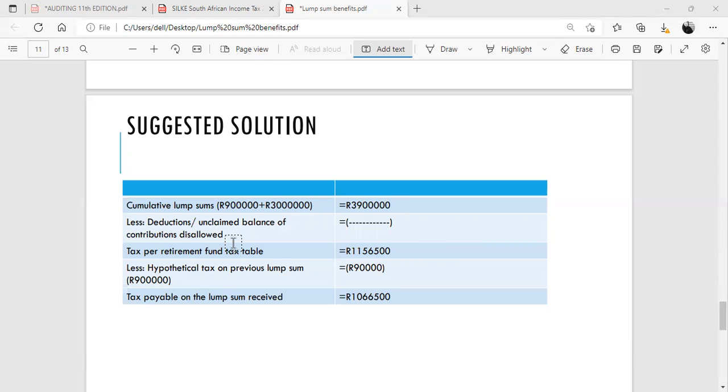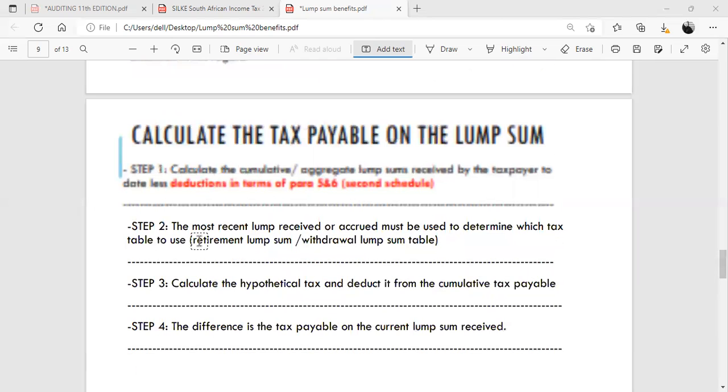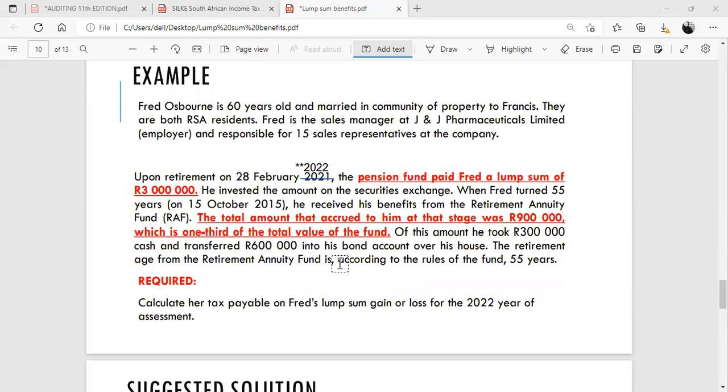Step 2 is to use the most recent lump sum received to determine which tax table to use. So the most recent one was the 3 million Rand, and it was from a pension fund, and he's over the age of 55. So that was a retirement lump sum, right?